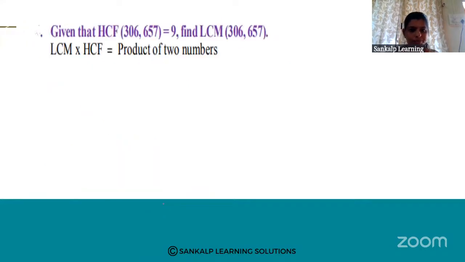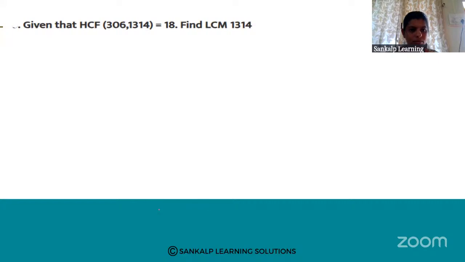Now, this is also the same. HCF of 306 and 1314, HCF is 18 and LCM we need to find out. A value is 306, B value is 1314 and this is the HCF.